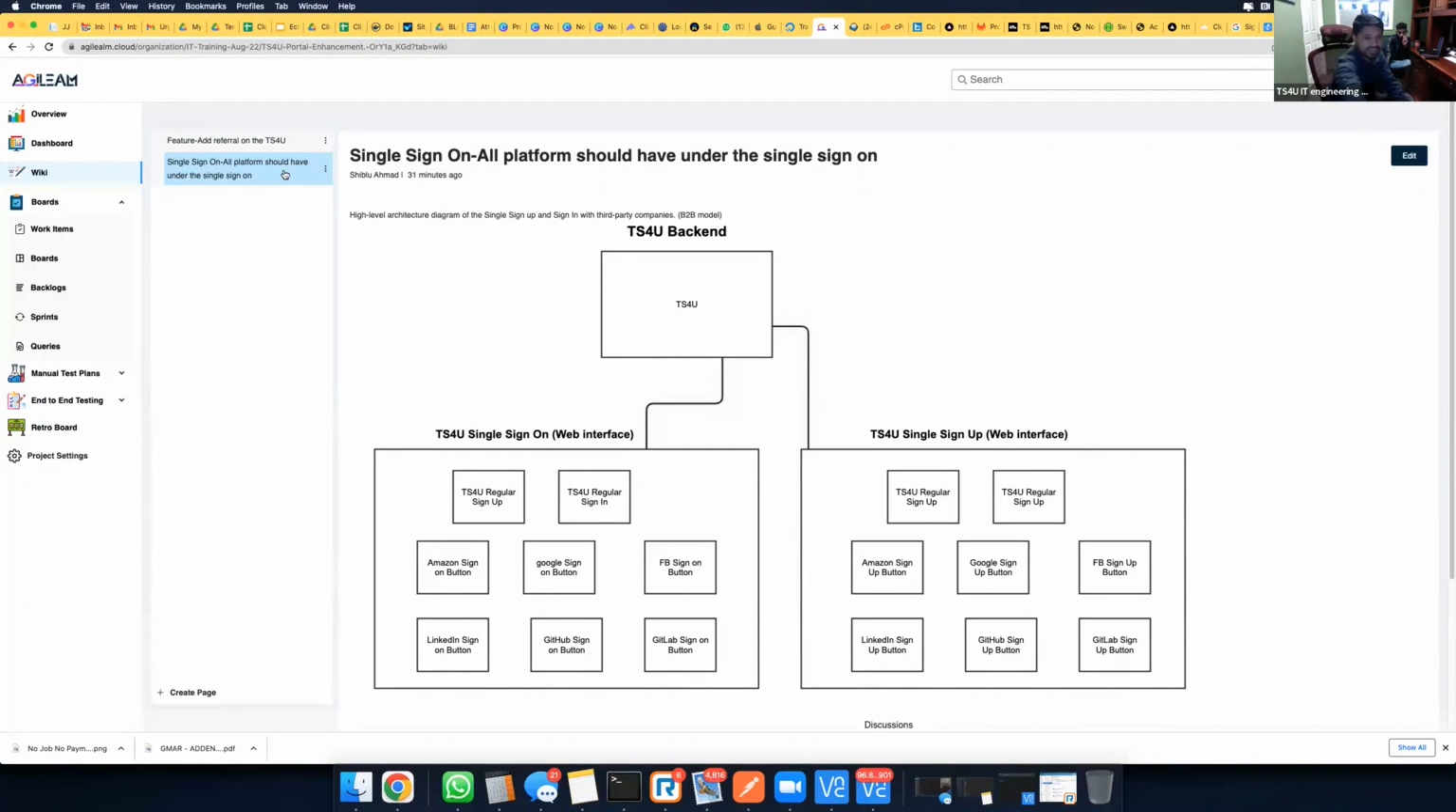And this is actually another feature, TS40 single sign-on. Actually, this is a large feature. Yeah, a lot of third parties involved. Yes.